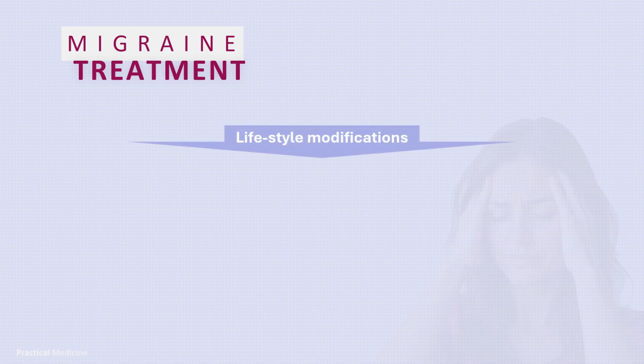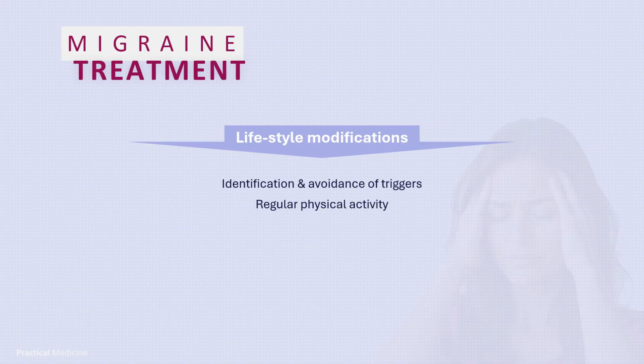How do we treat migraines? Treatment involves both abortive and preventive strategies. Lifestyle modifications, including identification and avoidance of triggers, regular physical activity outside of attacks, and stress reduction are crucial.